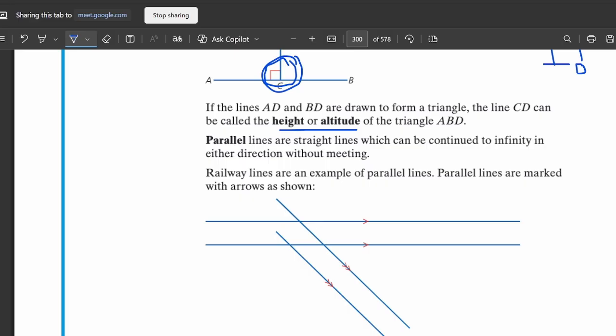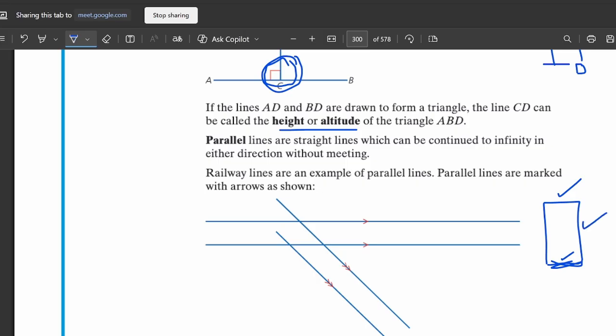So you can say the two ends of a road are parallel lines. Similarly, the two vertical sides of your mobile and the two horizontal sides of your mobile are also parallel lines. Here you can see that this upper line and this lower line are both parallel.